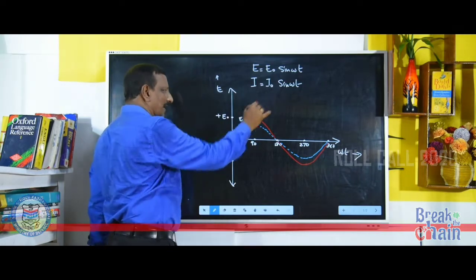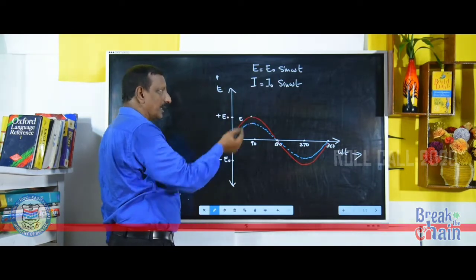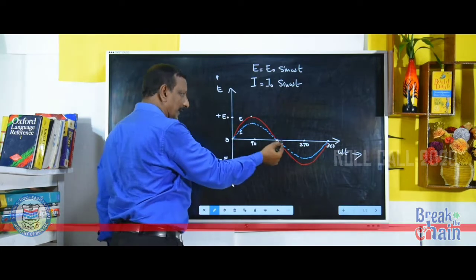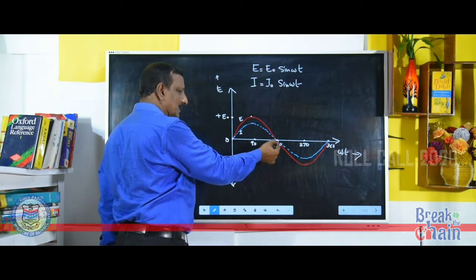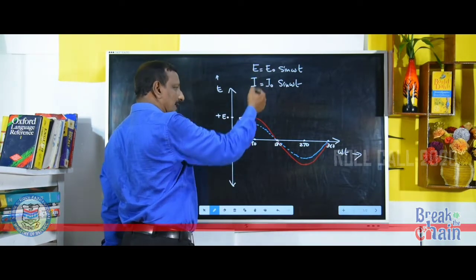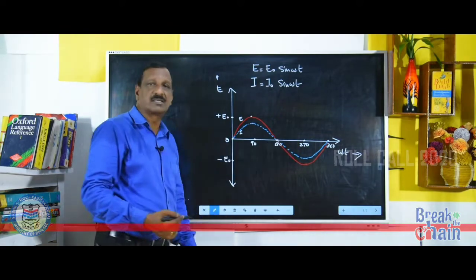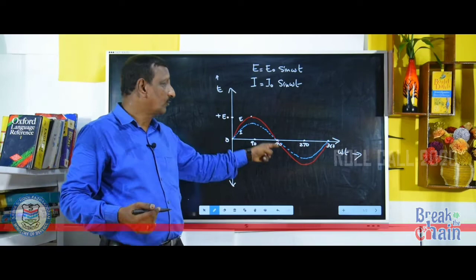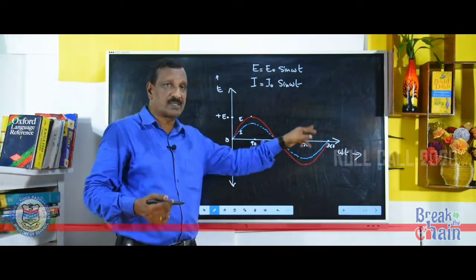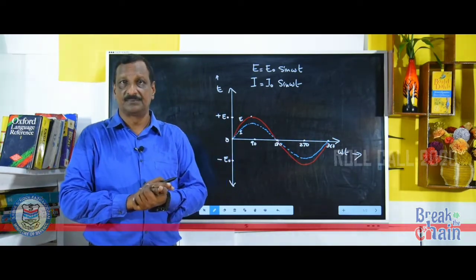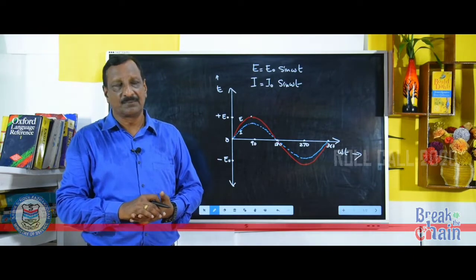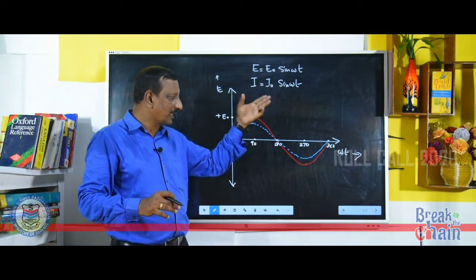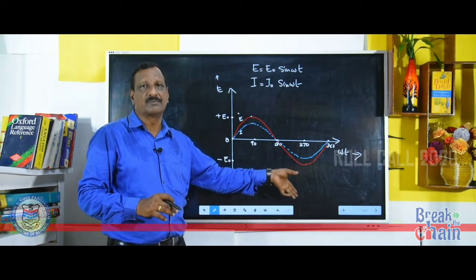When omega t is 90, I is maximum, that is plus I0. Then again at 180 it is 0, at 270 minus I0, and at 360 it is again 0. This form is known as the full AC cycle. One is the positive cycle, the second is the negative.